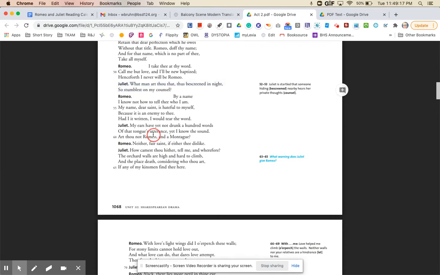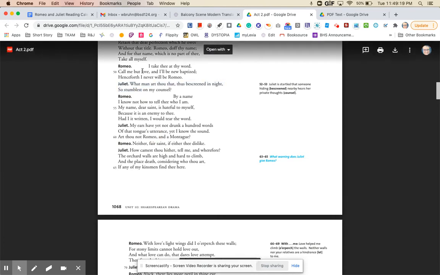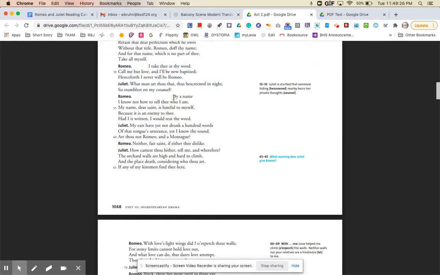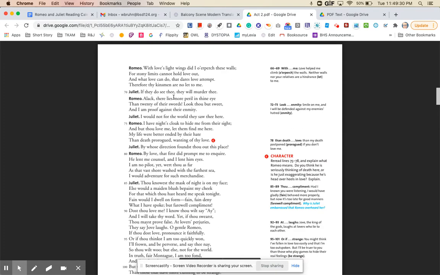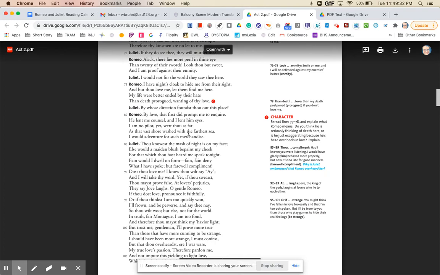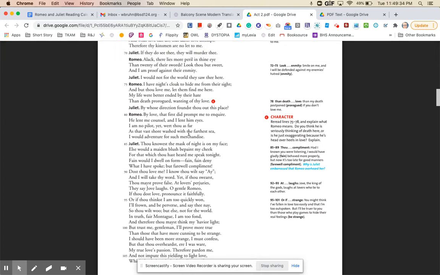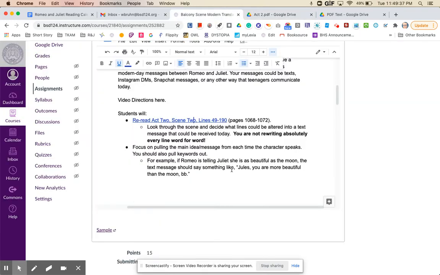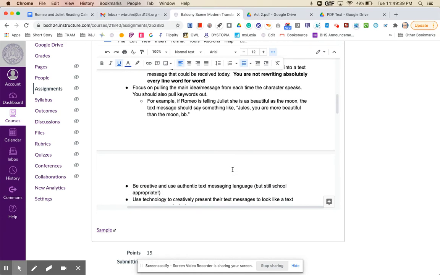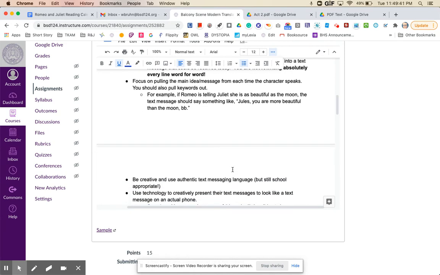You can also kind of combine things a little bit. So, if you don't see that much in this part that you think you could paraphrase, you can kind of combine it with this part and put it together to make it into a message that would make sense. Okay. Again, you do not have to translate every single line word for word. You want to focus on the main idea or the message from each time the character speaks.